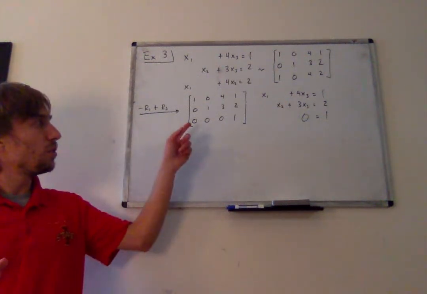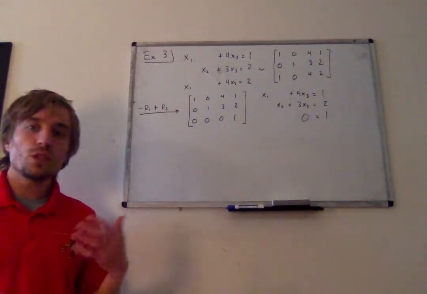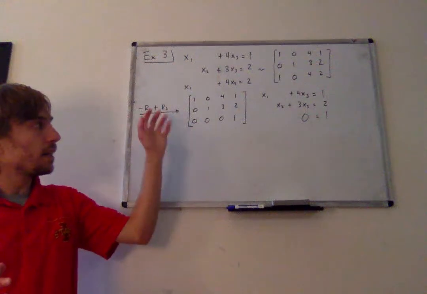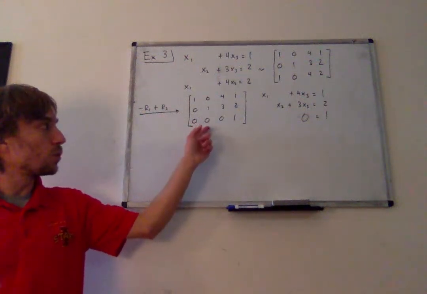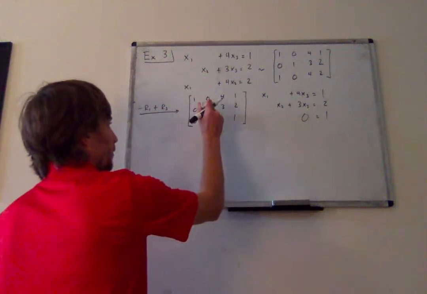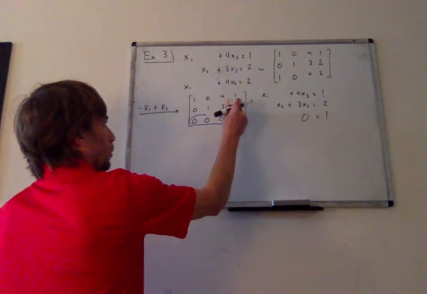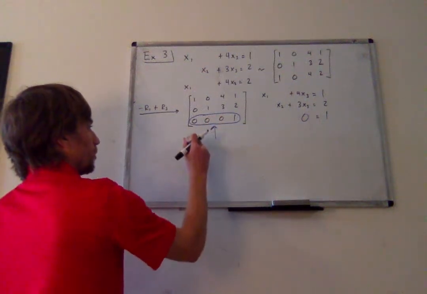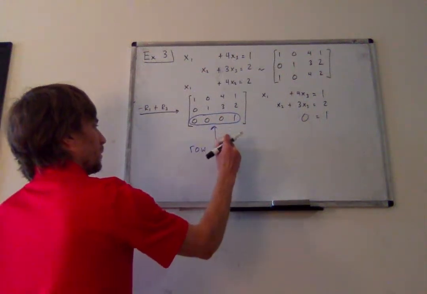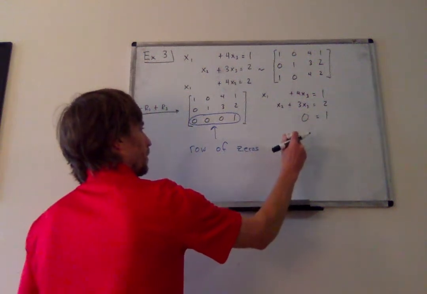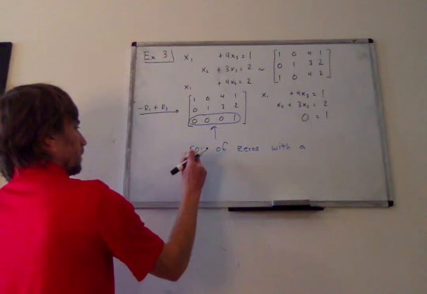And so notice if I try to use these row reduction steps and take my original augmented matrix and reduce it down to something that looks like this, where the key thing to notice is I've got a row of all zeros with a constant. So a row of zeros with a non-zero entry at the end.